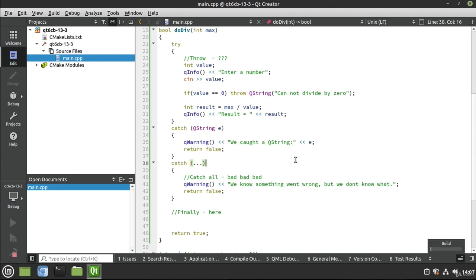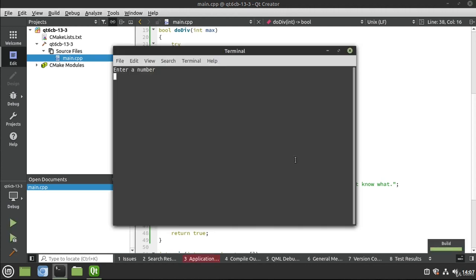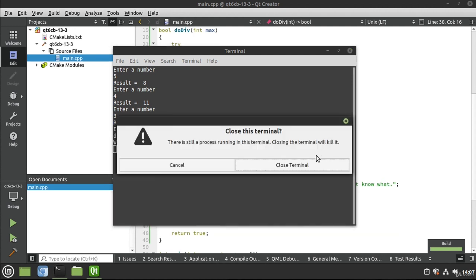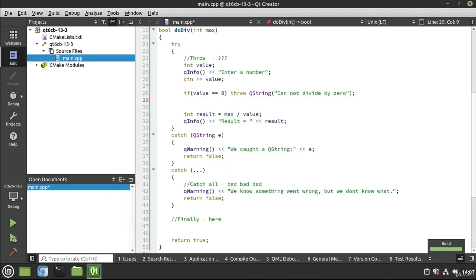Go ahead, save, run. And we can say 5, 4, 3, and some garbage, and we caught a QString, cannot divide by 0. So now we're getting more and more granular as things go on, and we can add some other logic in here. So for example, let's say we wanted to get a little more specific, and we could say, if the value is greater than 5, then I want to throw 99.